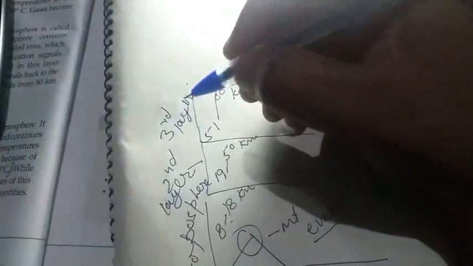Above that is thermosphere, that is the fourth layer. The last and highest is exosphere, the fifth layer.